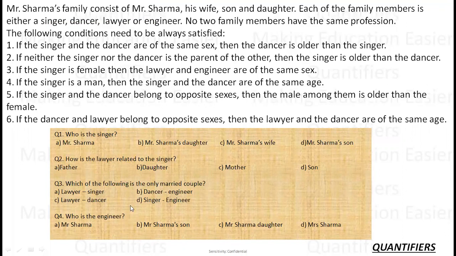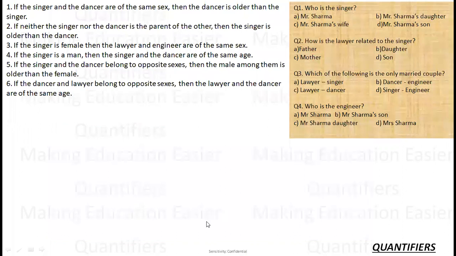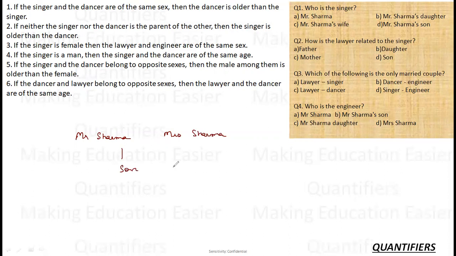So, if I am talking about the question, there are four people. The four people are Mr. Sharma, Mrs. Sharma, son, and daughter. These are the four people involved, right?